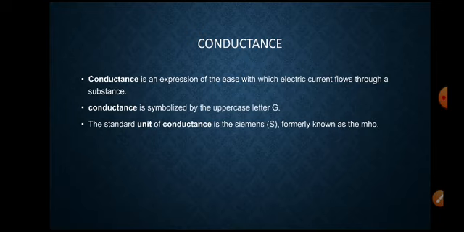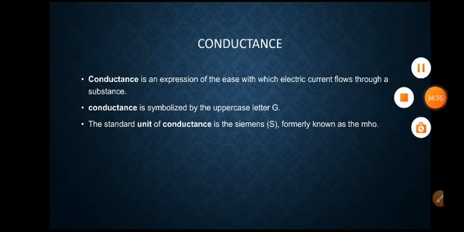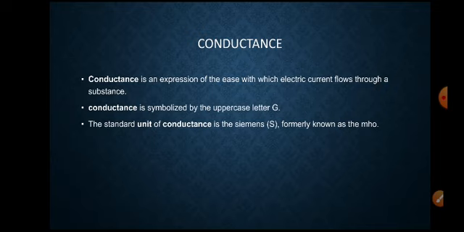The specific resistivity is the resistivity offered by the material of unit length and unit area. So rho equals R A by L. The specific resistance depends on the area and length.